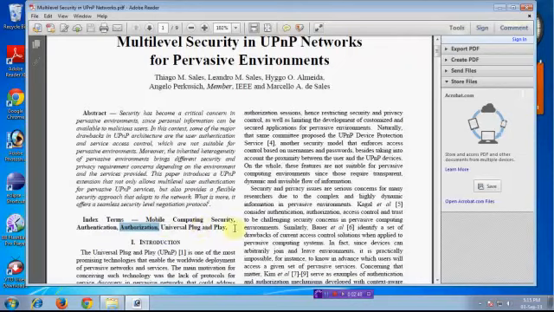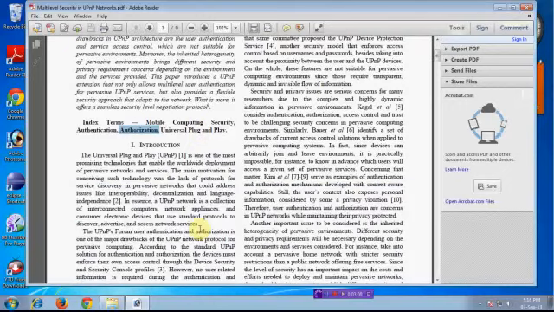And universal plug and play, this is the automation network, that means worldwide used for home automation and office automation networking. For example, a mobile can control all the devices of a home network, like the refrigerator and printers and computers and some other electronic devices. That means some other embedded devices you can control from the mobile as the control point. That is the universal plug and play network.